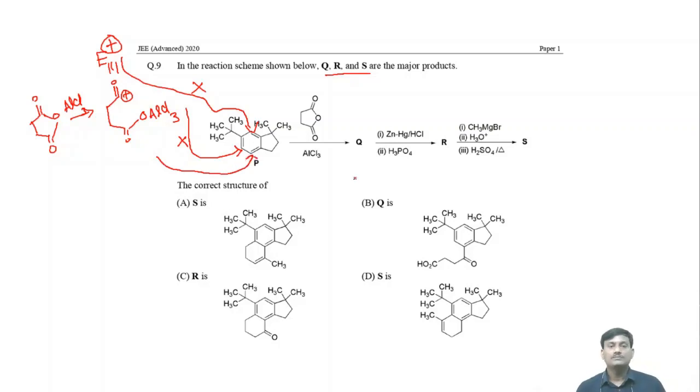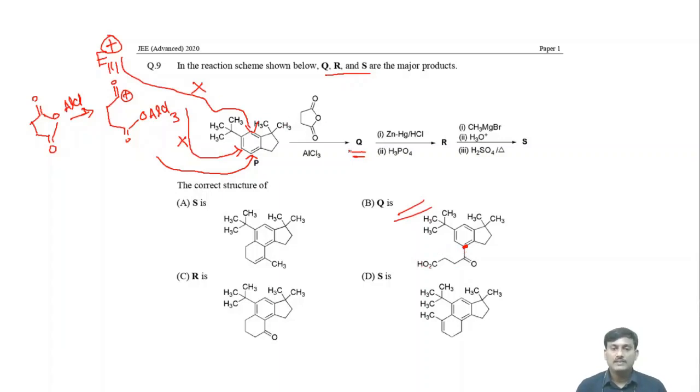This is feasible. So then what is Q? Naturally Q will be this one. At this position, this C double bond O will attach, so you will get Q. Okay, Q is correct. This is an electrophilic substitution reaction.